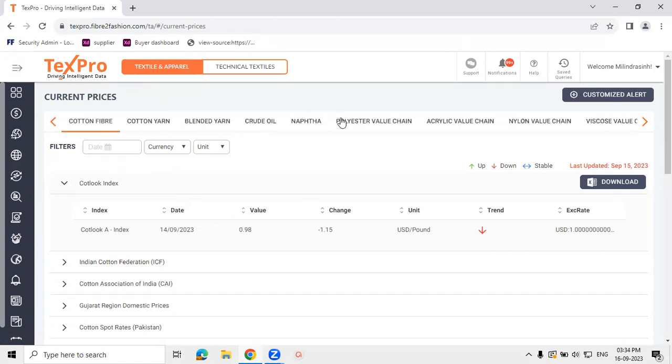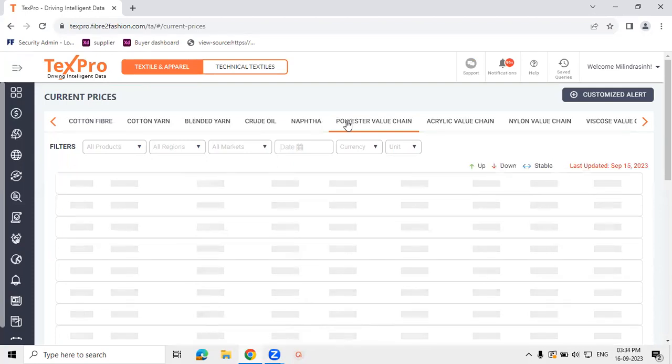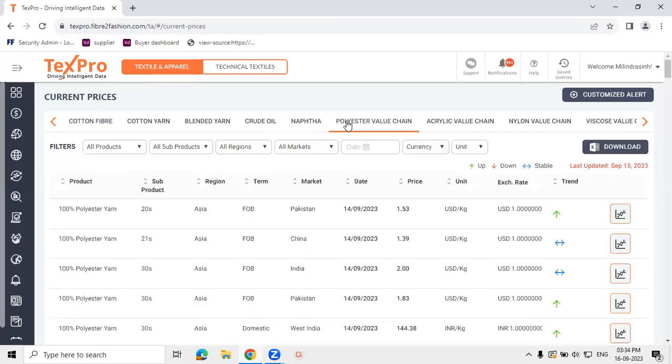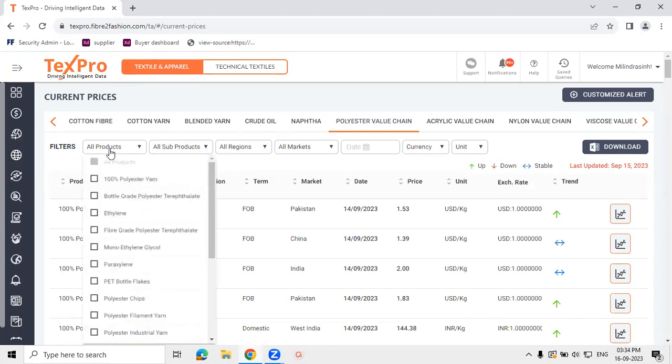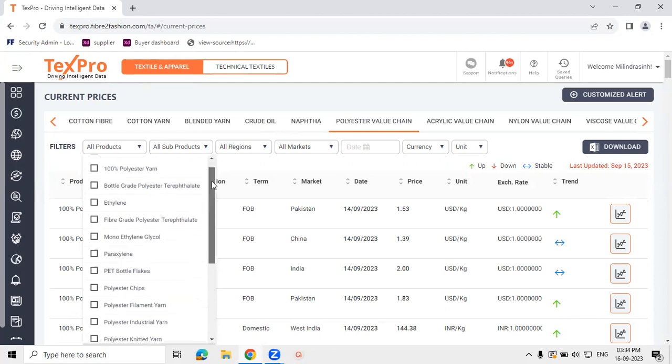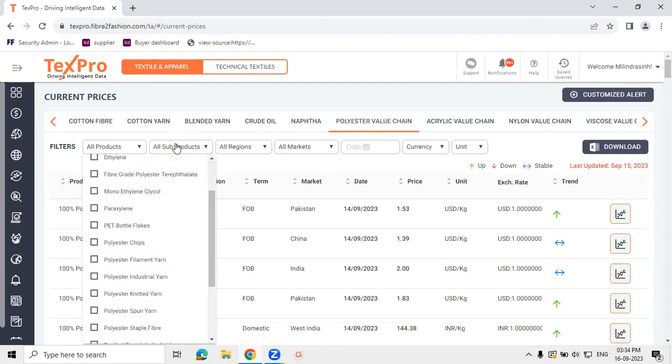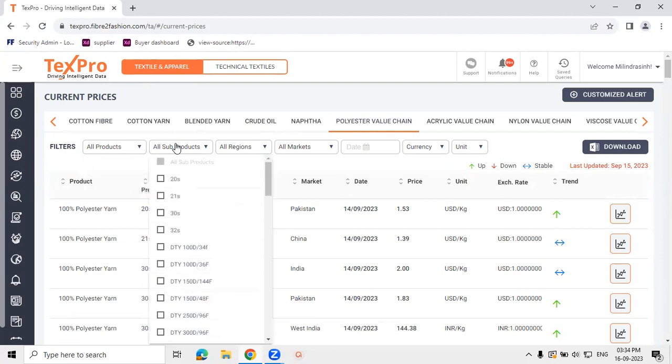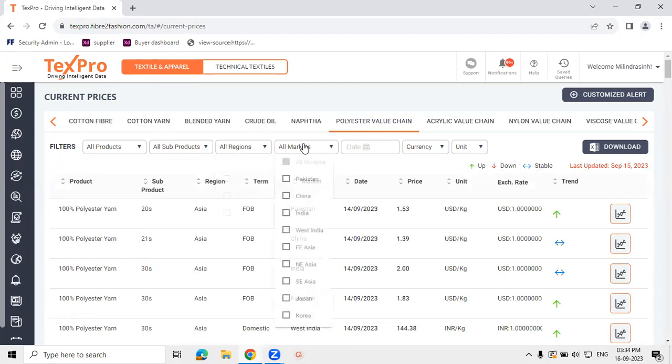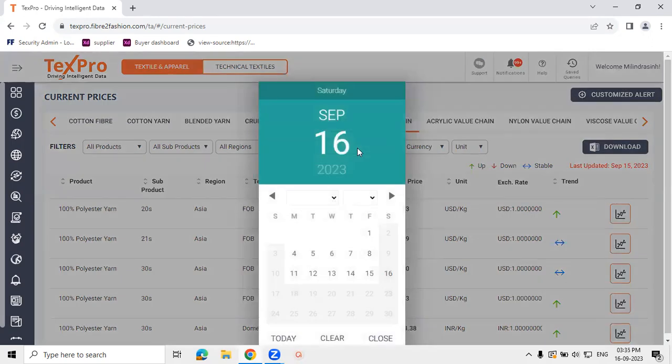Let's take an example. If we click on the polyester value chain, all the products under the value chain of polyester will be listed by default. One can filter the products from here, which includes yarns, fibers, and feedstock chemicals under the value chain of polyester. We can filter them by counts also, which is subproducts, and by the regions and markets that we cover. By default, the latest prices will be visible. However, if one wishes to see the historical price for a particular month, they can change the date and accordingly see the historical price for that month also.